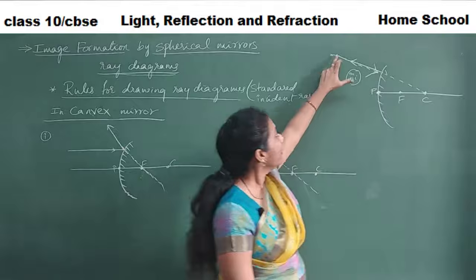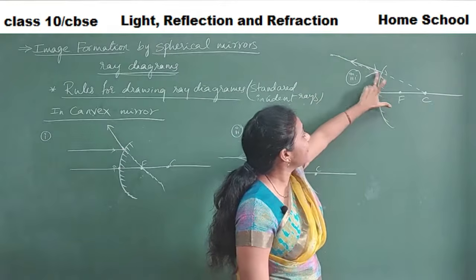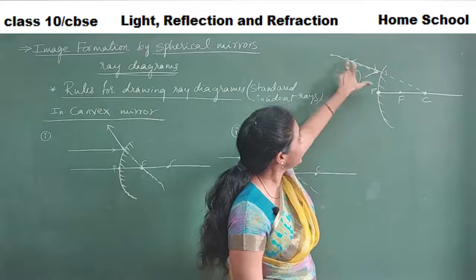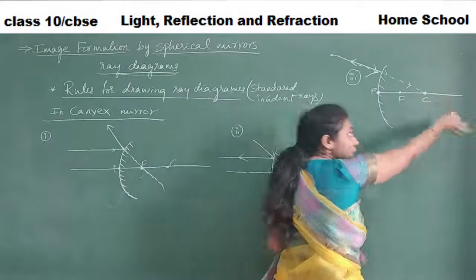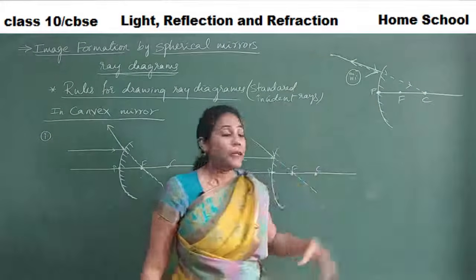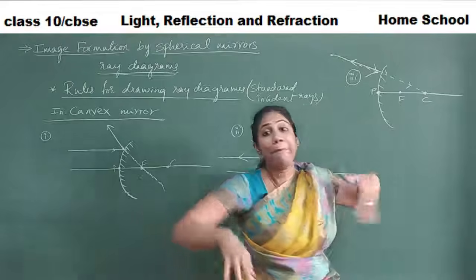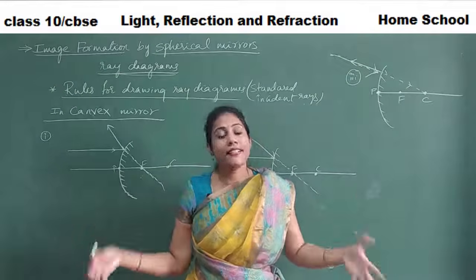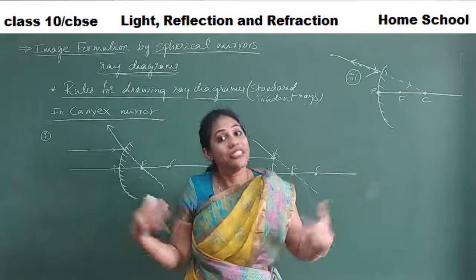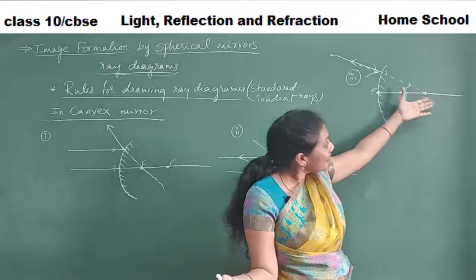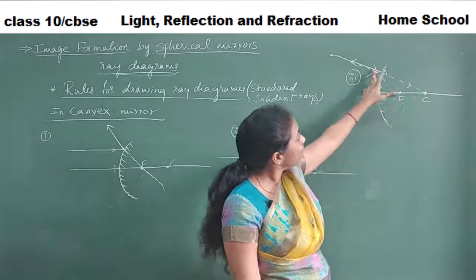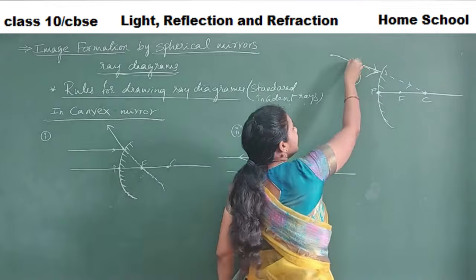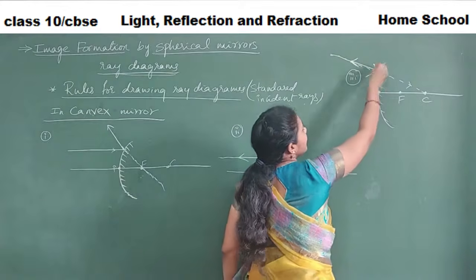See here, the arrow mark tells that an incident ray is there, and it appears to pass through the center of curvature, because it's behind the mirror. It's not really; we are just imagining that if an incident ray passes through the center of curvature, then the reflected ray is also in the same direction. See, two arrow marks I have shown in a single line.